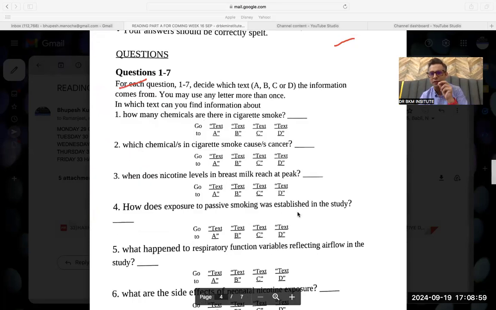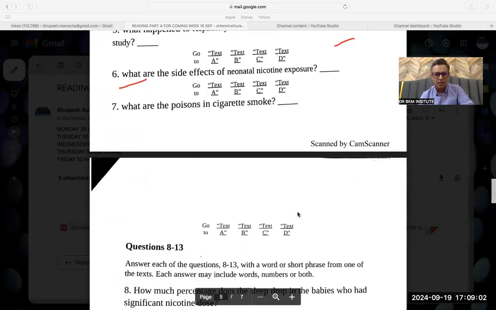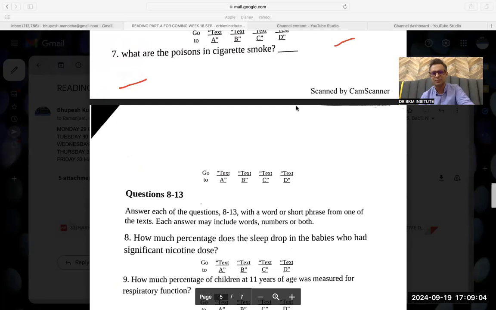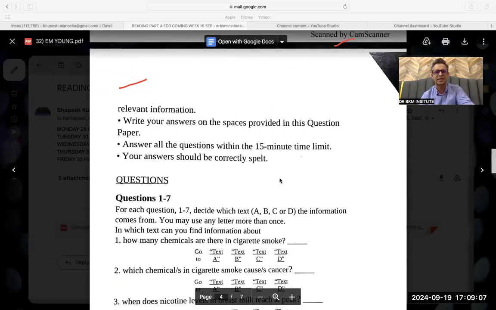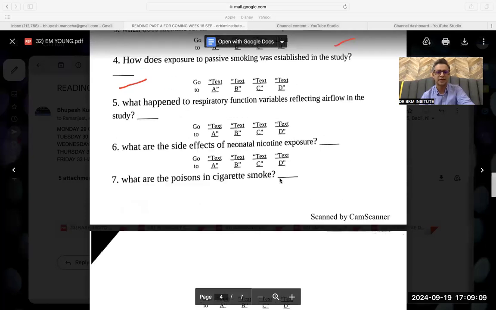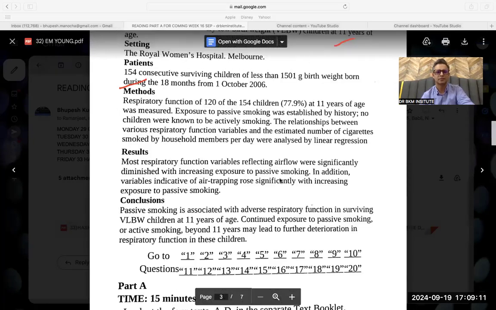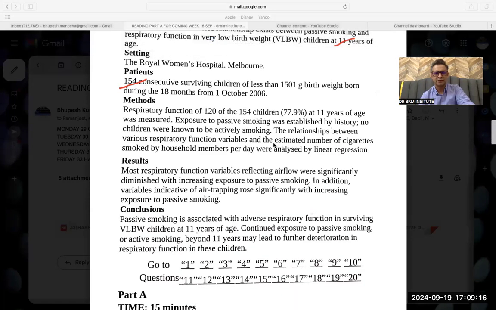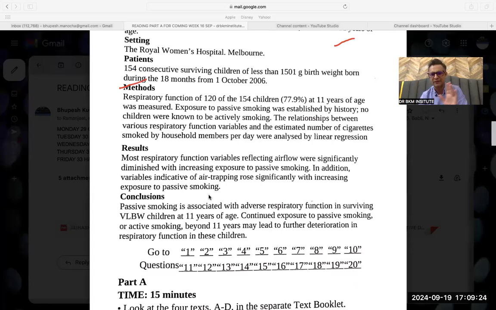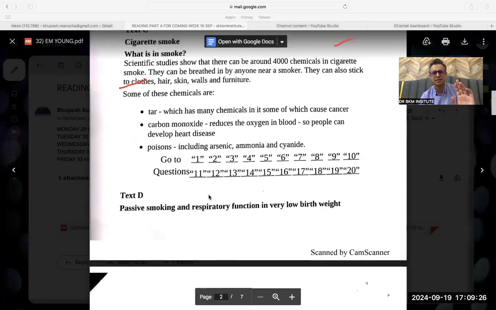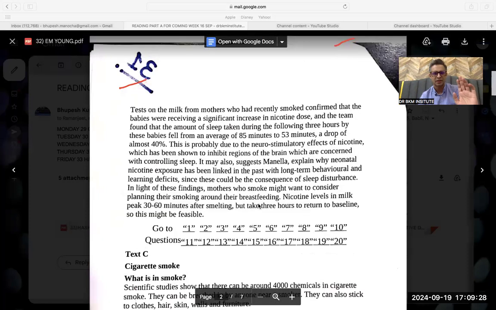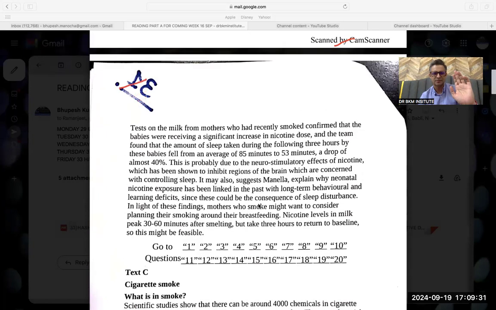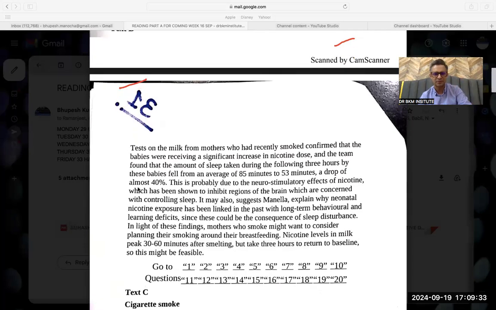Now I will read the question. First of all, see where is your question. How much percentage does the sleep drop in the baby who had significant nicotine dose? Significant nicotine dose. Okay. Significant nicotine dose should be given. No, I'm not finding it. Now this is where I'm wasting time. I have to leave this question. Just a last try if I can see the percentage somewhere. No, I cannot see the percentage. That must be given, maybe 40%. Yeah, this is the one.